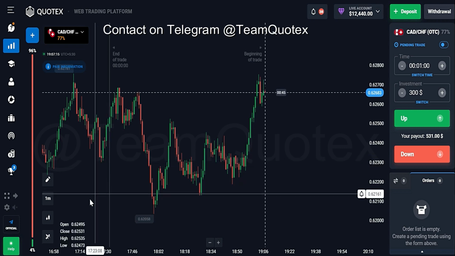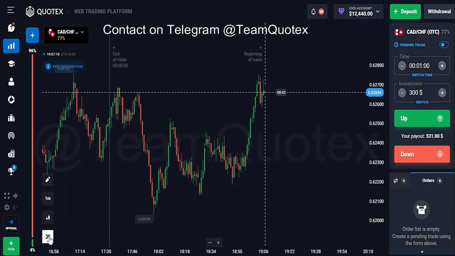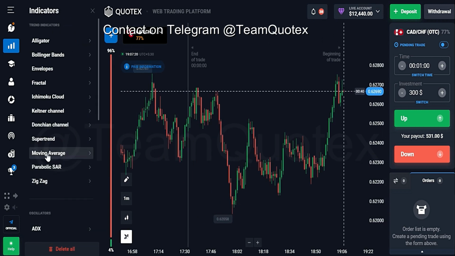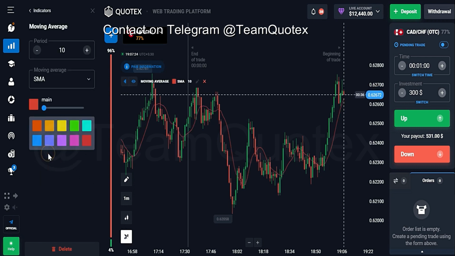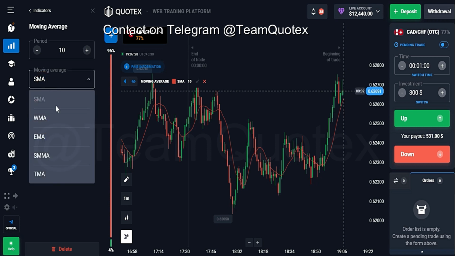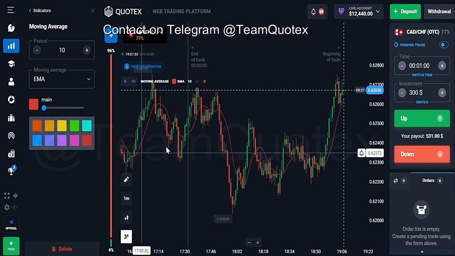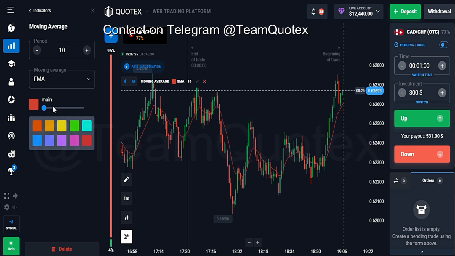As I told you, we are going to use a trading concept of the exponential moving average. Just click on the indicator section. You will find moving average here. Click on it, and by default, SMA is selected. So now we have to change SMA to EMA. The indicator has been applied on my trading chart, but we will use it with a different manual value setting.